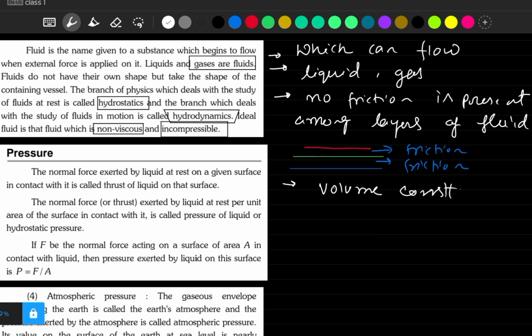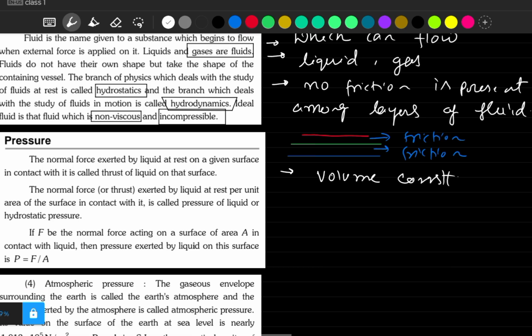So this is the basics about fluids. Fluids are not only liquids, they are both liquids and gases, so the same principles will be applicable on aeroplanes, whatever you apply on boats. Non-viscous means no friction is present among the layers of fluid, and incompressible means their volumes will be constant. Two branches: hydrostatics, where we discuss only fluids at rest, and hydrodynamics, where we discuss fluids in motion.